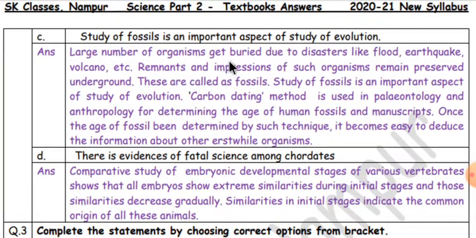A large number of organisms get buried due to disasters like flood, earthquake, volcano, etc. Remnants and impressions of such organisms remain preserved underground. These are called fossils. Study of fossils is an important aspect of study of evolution. Carbon dating method is used in paleontology and anthropology for determining the age of human fossils and manuscripts. Once the age of fossils has been determined by such technique, it becomes easy to deduce the information about other erstwhile